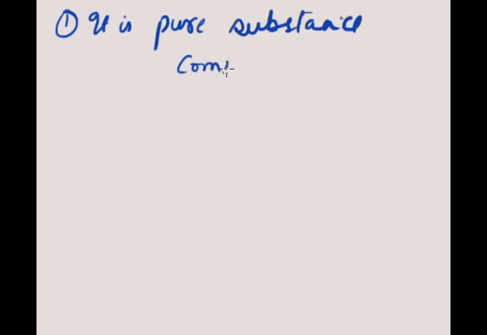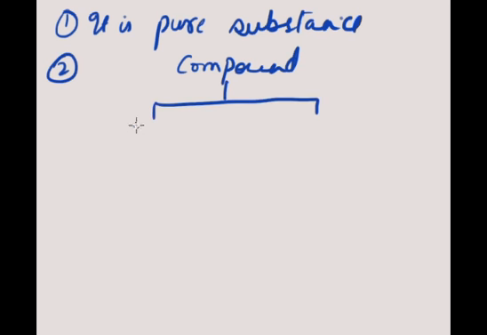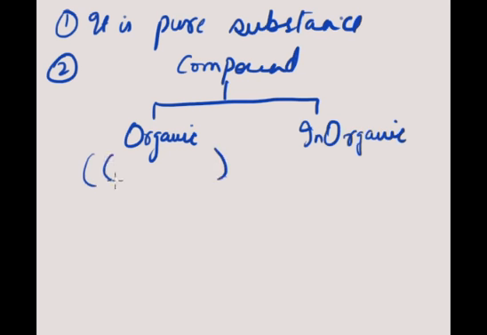If we segregate compounds, we call one organic and the second inorganic. Organics are those which have carbon in them.